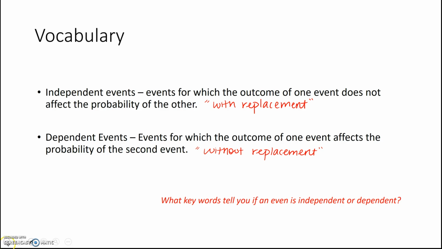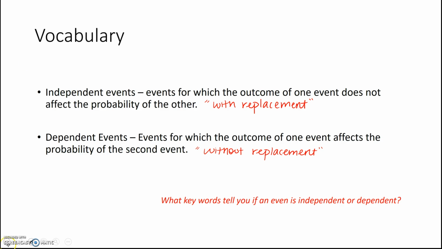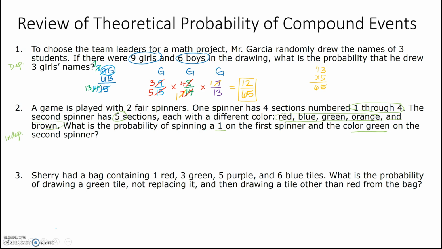The top one was dependent, right? Because our total changed. Okay, so I'm going to list these out. The first spinner has sections numbered 1 through 4, so 1, 2, 3, 4. The second spinner has colors: red, blue, green, orange, and brown. I am looking for a 1 on the first spinner, and the color green on the second. So 1 and green.